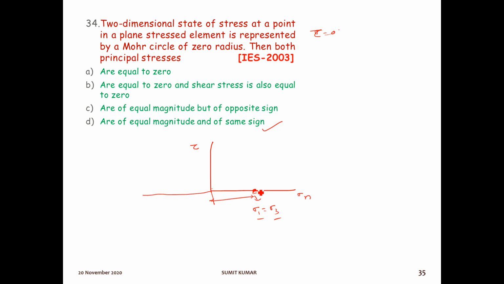Either the Mohr circle will be on this side or on this side, but in both cases sigma 1 equals sigma 3, and whatever sign sigma 1 has, sigma 3 will have the same sign. So they are of equal magnitude and of the same sign. Option number D is the right answer.